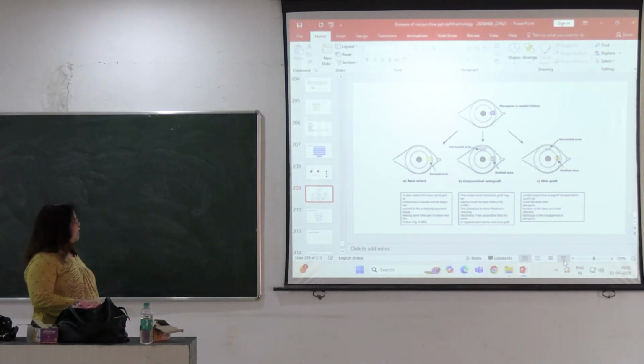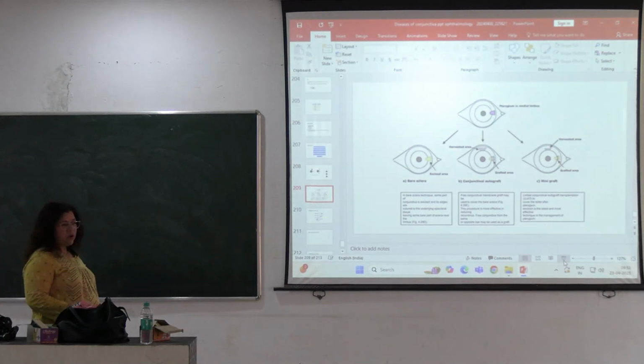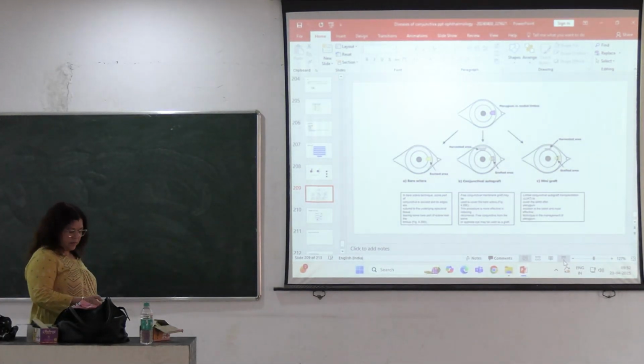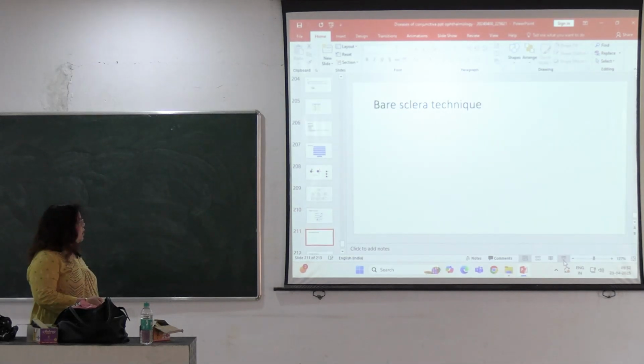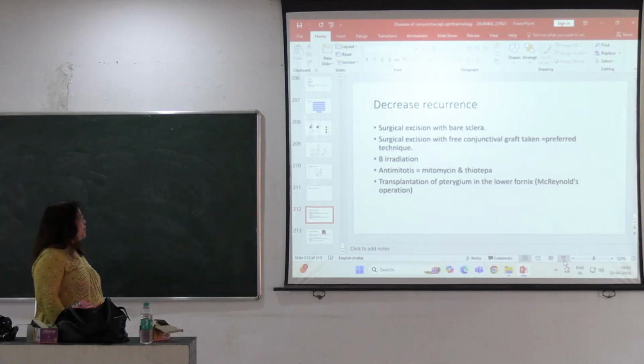So these are the steps, and they should be taught in your SGD classes in detail. Autograft is given, and sometimes amniotic grafting is also done to avoid the recurrence of the pterygium.